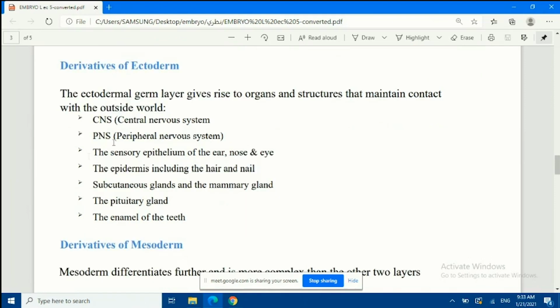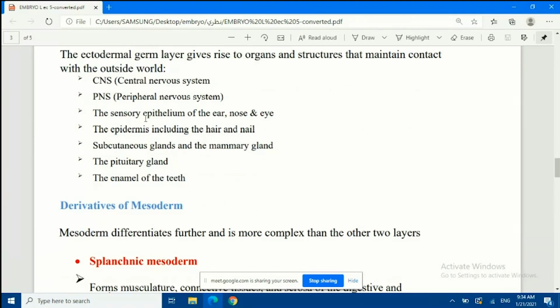Like what? Like the central nervous system, the peripheral nervous system, the sensory epithelium of the ear, nose, and eye, the epidermis including the hair and the nails. Okay, look, this is always contacting you with the outside.